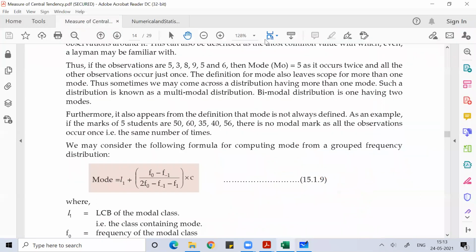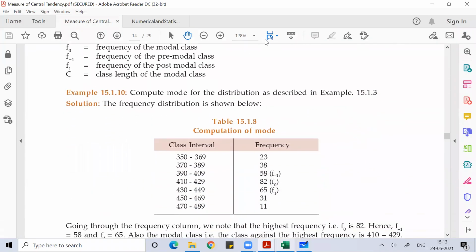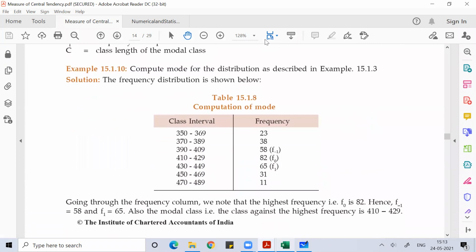You can use any books, your PU books also. They may use different kinds of symbols. So don't get confused that sir has told some other symbol and here some other symbols are given. Here, if you see, compute the mode for the distribution as given below. You see the frequency which repeated maximum.